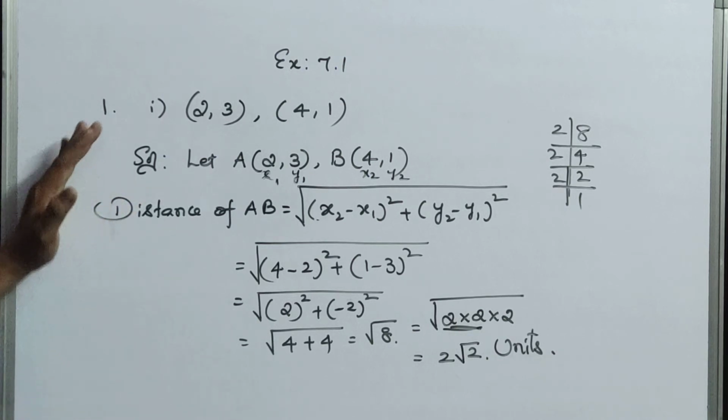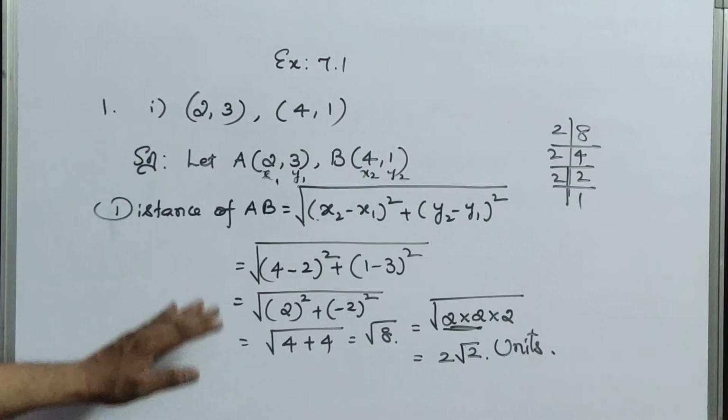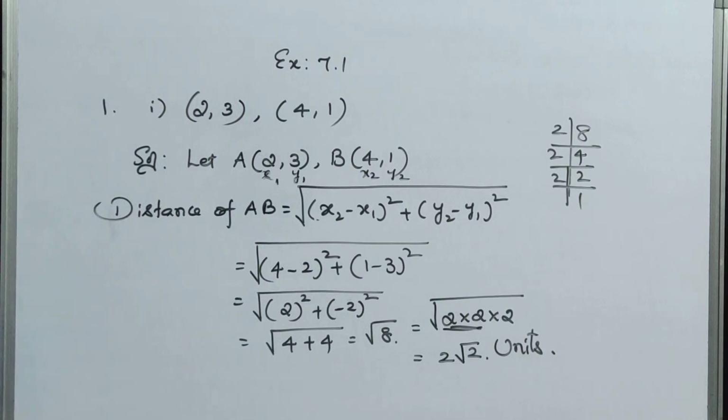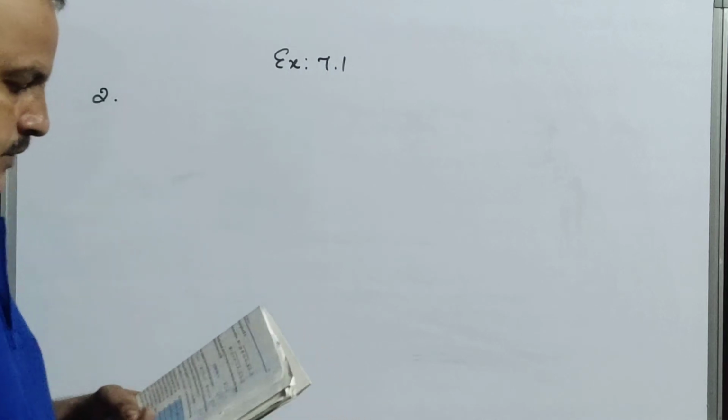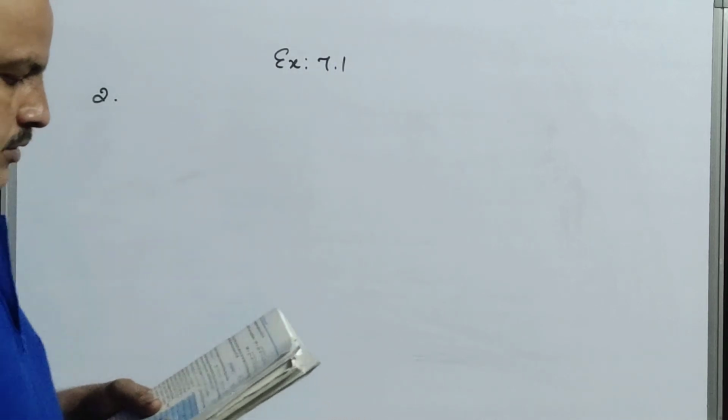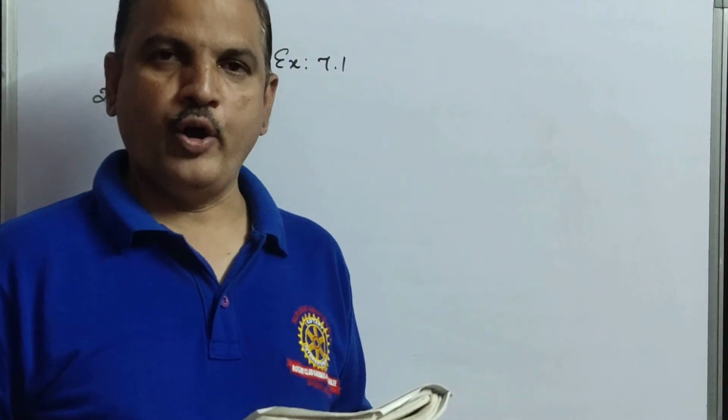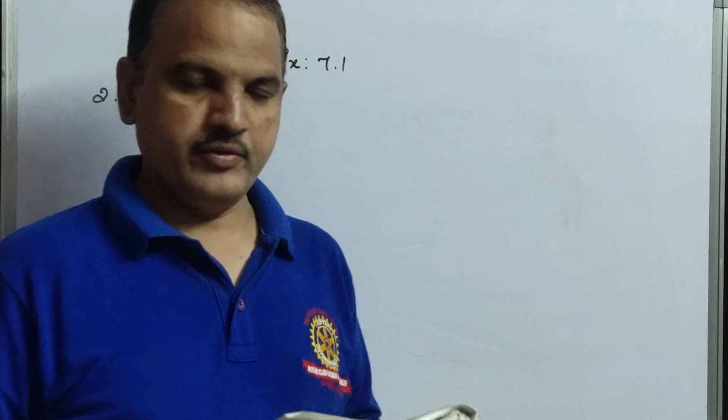Now from here onwards I'll explain the sums, and the sums I explain, you do in the CW. Now I am doing the second Roman, because the first Roman, second one and third one you can do in the CW only. Now the second Roman. Find the distance between the points 0, 0 and 36, 15.